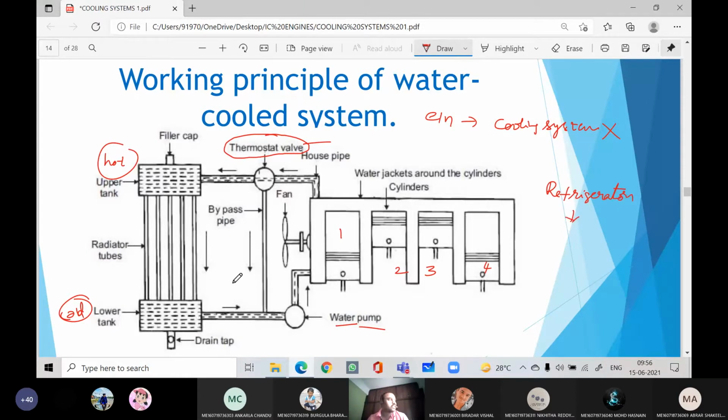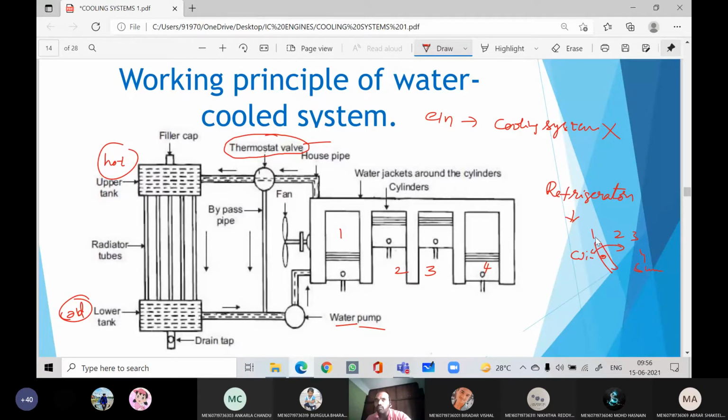What is the purpose of thermostat? Tell me. There will be a knob, and you can see 1, 2, 3, 4. Let us say winter, summer, like that they will be written. You can rotate this thermostat knob like this and like this. What is the purpose of thermostat? To maintain the temperature inside the refrigerator. Yes sir, to maintain the temperature inside the refrigerator at the required position, right?